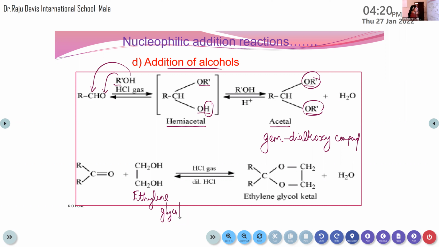Okay, to this carbon atom, the double bond will break, and the OCH2 groups will be attached to one carbon atom and the other oxygen atom, with the removal of a water molecule. So here the product is ethylene glycol ketal. The previous one is known as acetal. Here it is ethylene glycol ketal.